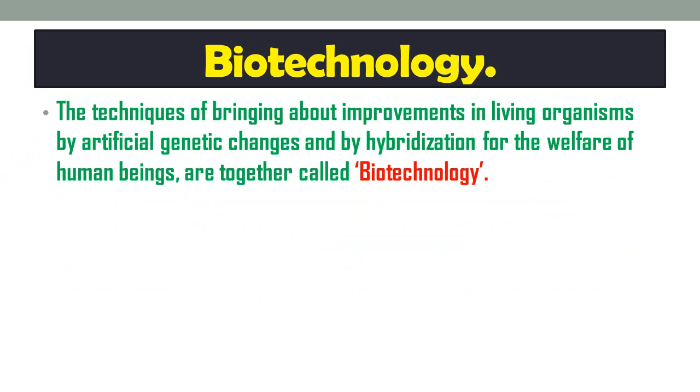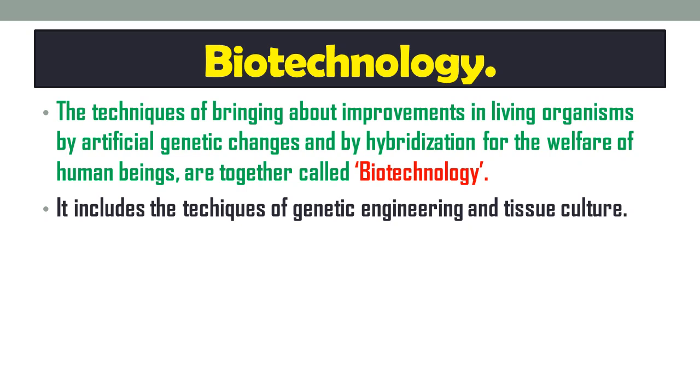The technique of bringing about improvement in living organisms by artificial genetic changes and by hybridization for the welfare of human beings is together called biotechnology. Hybridization is a process of combining different varieties of organisms to create a hybrid or new organism, and with the help of this technique it has become possible to produce plants and animals bearing some new characteristics in addition to their natural ones. It includes the techniques of genetic engineering and tissue culture. We will study tissue culture in our coming slide.